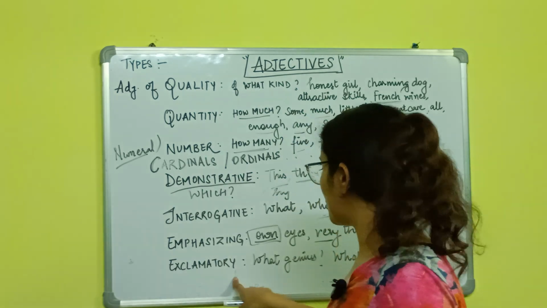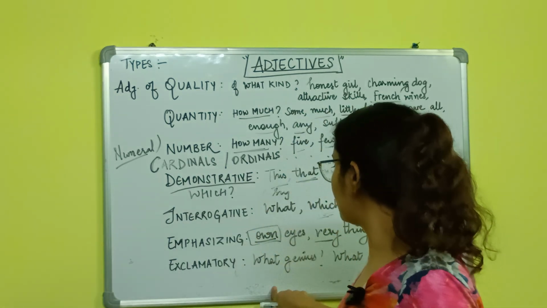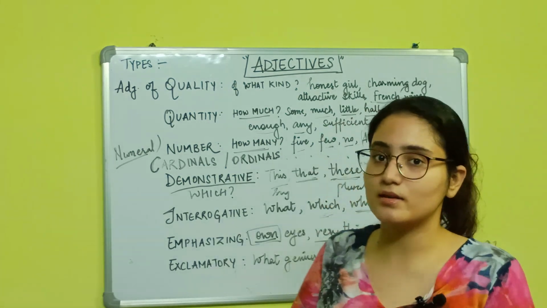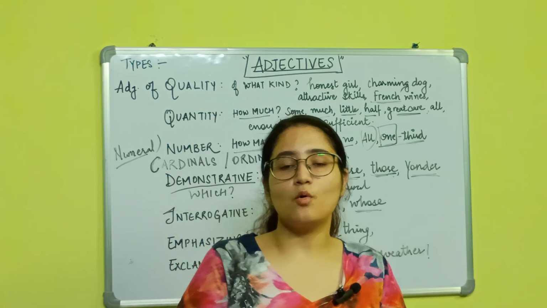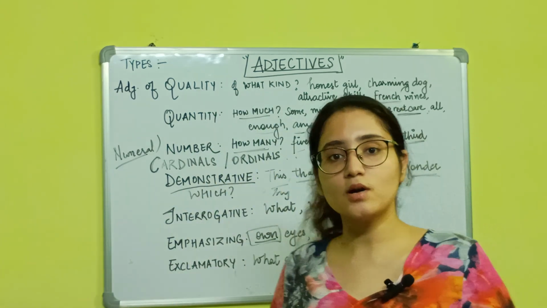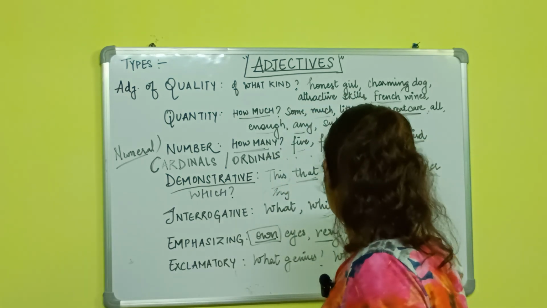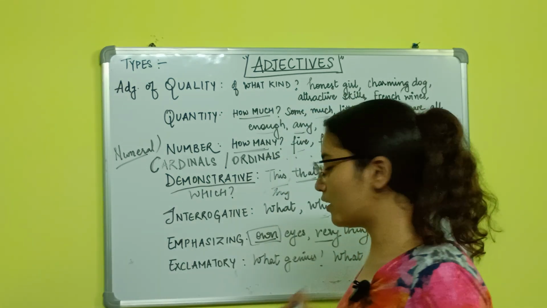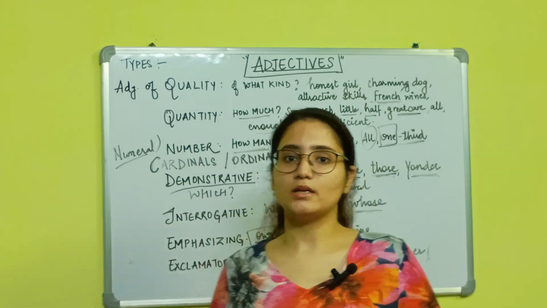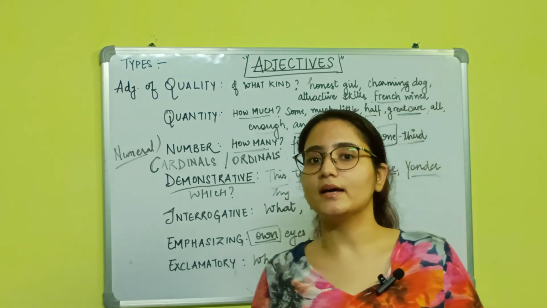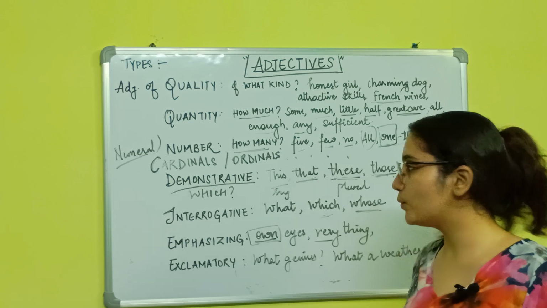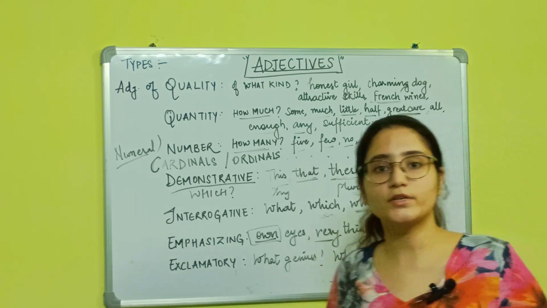Okay, and then the last one is the exclamatory adjectives. So it's usually about what. For example, if it's really good weather, we say, oh wow, what a weather, what a weather. So you're not asking a question, you're just expressing your feelings and using an exclamatory tone. So you will say, what a genius. I really like that. What a genius, right? And what a weather. So these are all our types of adjectives.